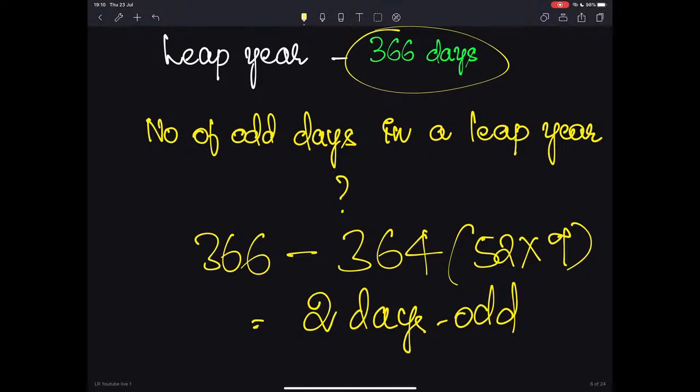Now, there is a concept of leap year as well, which requires a detailed discussion. That concept of leap year is completely based on odd days. So now we will not go there. We will restrict ourselves to only the concept of odd days. Now, let us look at one problem based on the number of days in a week.